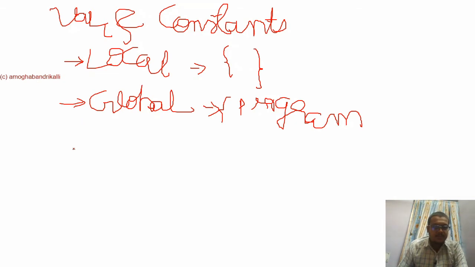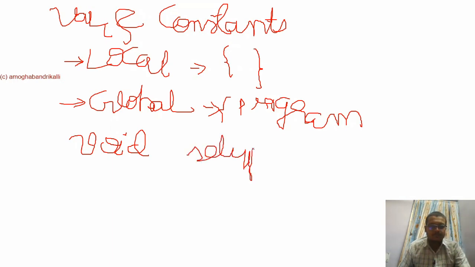So next we have two looping sections here. First one is void setup, and the next one is void loop.